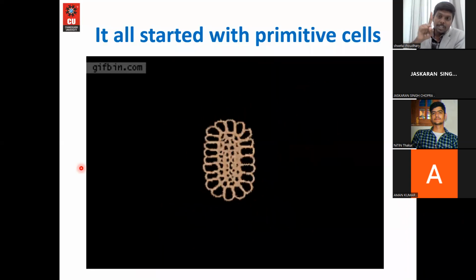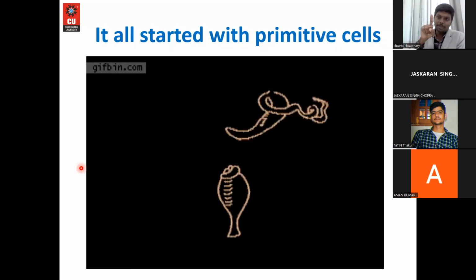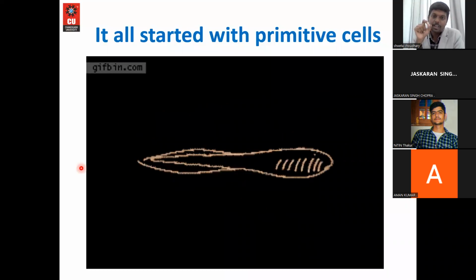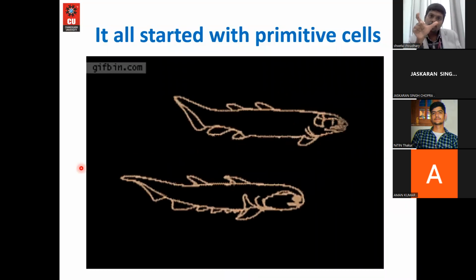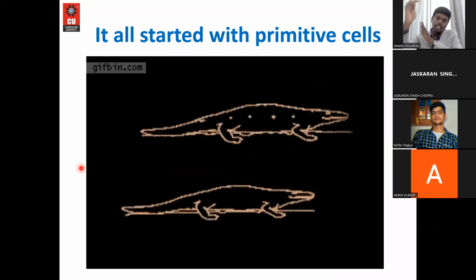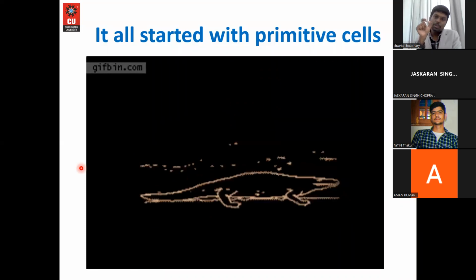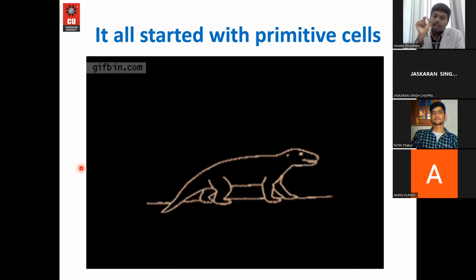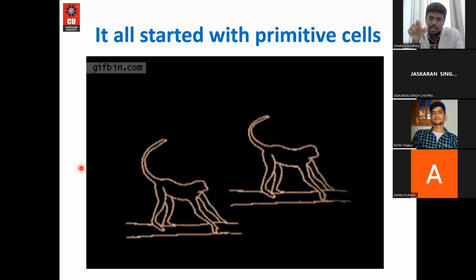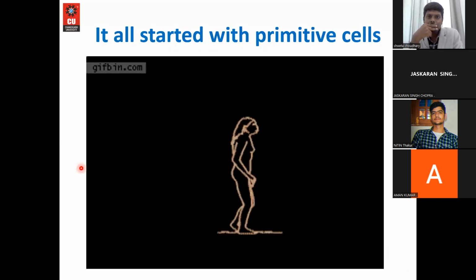Pancreas. Pancreas looks like a single tissue, but pancreas is further divided into 2 types of cells: alpha cells and beta cells. Alpha cells are responsible for pancreatic juice secretion, whereas the beta cells are responsible for the insulin secretion. But both of them are present in a single tissue. Hence, these 2 individual entities, the alpha cells and beta cells, that part of the pancreatic tissue can be stated as a secondary tissue. Okay, so that depends upon how we define it, depending upon the circumstances, and maybe in my next lecture I will give you a definition of secondary tissue. Then you will get some idea. Okay, sir, thank you, sir. That is a good question.